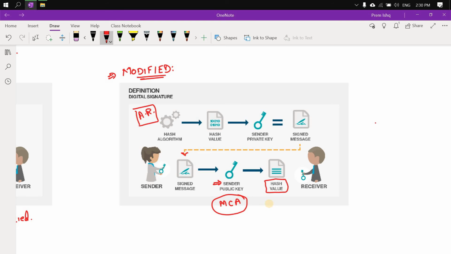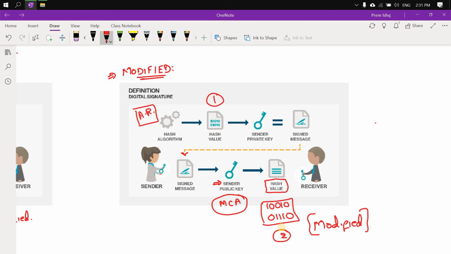In this case, since it is modified, the hash also will change. So MCA will see a hash like this. See, this hash is not the same as the original hash, which proves that the contents are modified. So this is how the process of verification works.